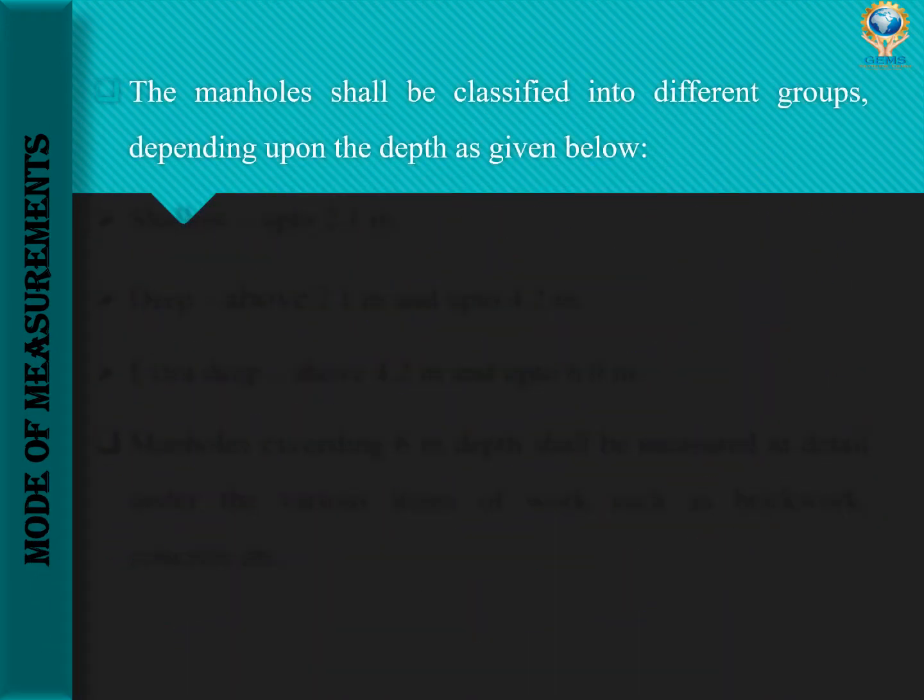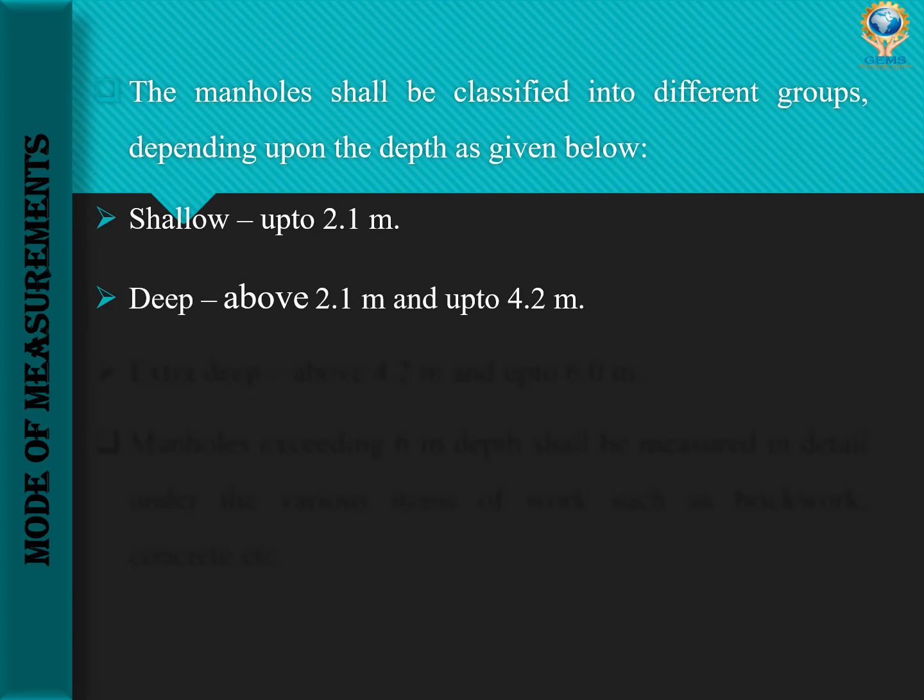Then the next one is the manholes shall be classified into different groups depending upon the depth as given below. So depending upon the depth of manhole, we are classifying them into different groups. If the depth is up to 2.1 meter, it is a shallow manhole. Then a deep manhole should be above 2.1 meter and up to 4.2 meter.